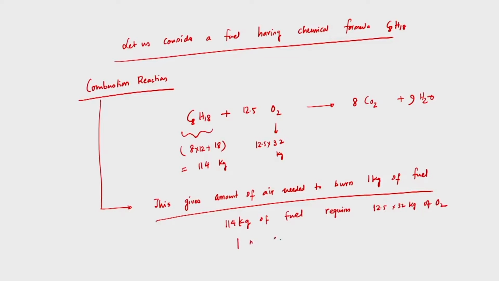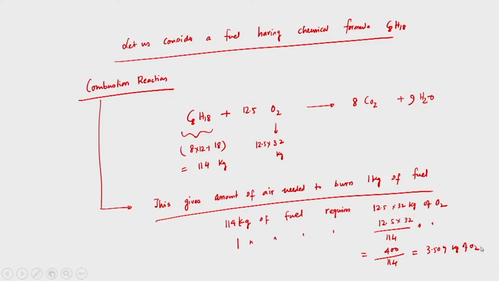So, per 1 kg of fuel we require 12.5 into 32 divided by 114 kg of oxygen. That is 400 divided by 114, which equals 3.509 kg of oxygen.